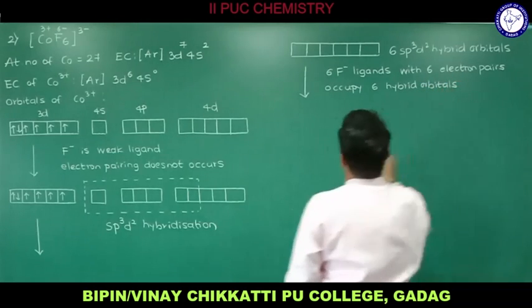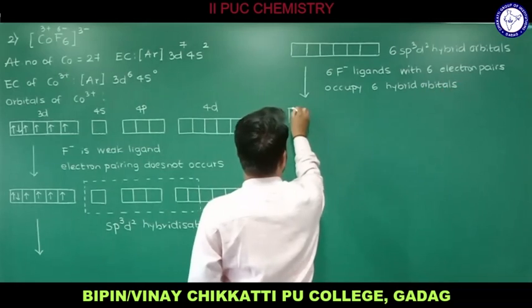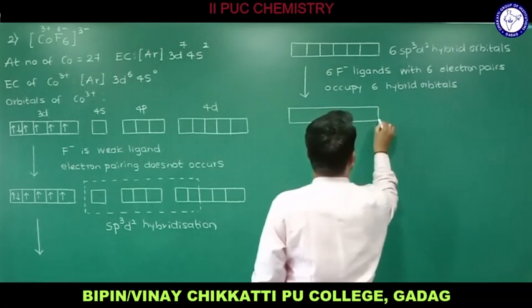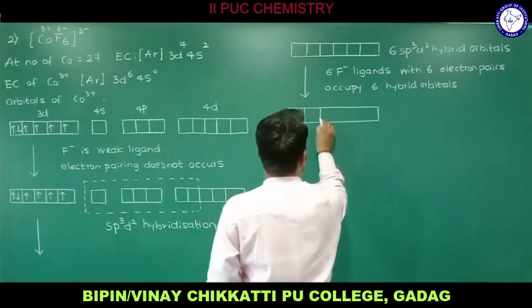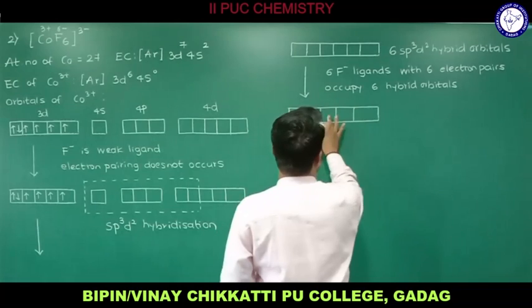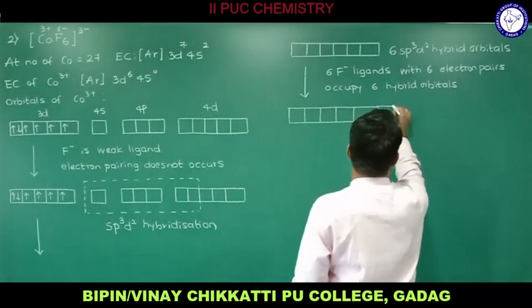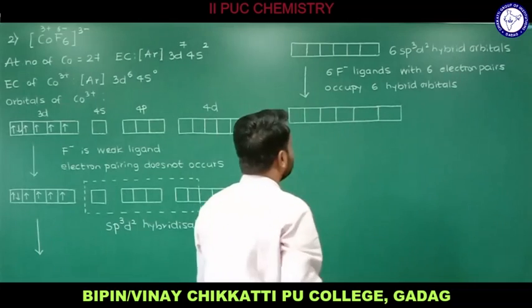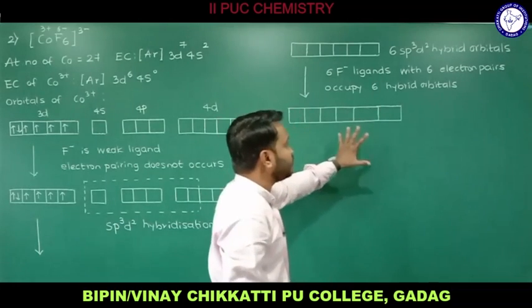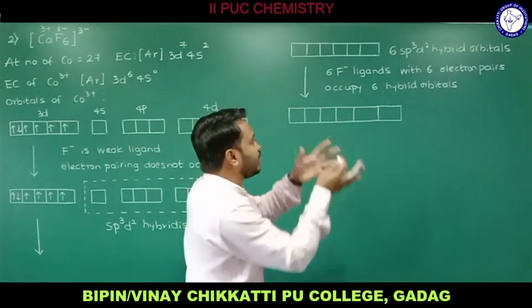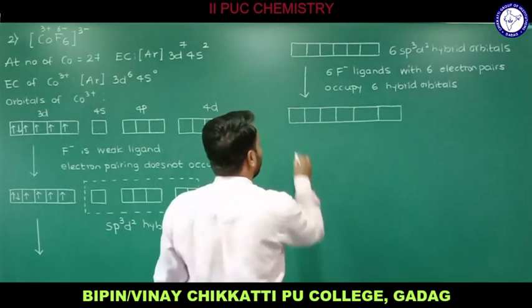So let me draw the 6 hybrid orbitals of the central metal atom. So all these are the 6 hybrid orbitals, 1, 2, 3, 4, 5, we need one more. So 6, one more I am going to draw here. So we got 6 hybrid orbitals. So 6 hybrid orbitals are vacant, provided by the central metal atom, and 6 ligands are going to donate their lone pair of electrons to them.